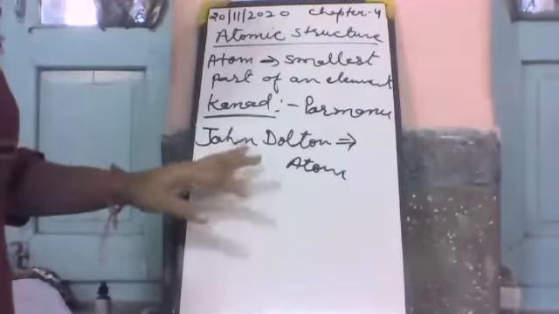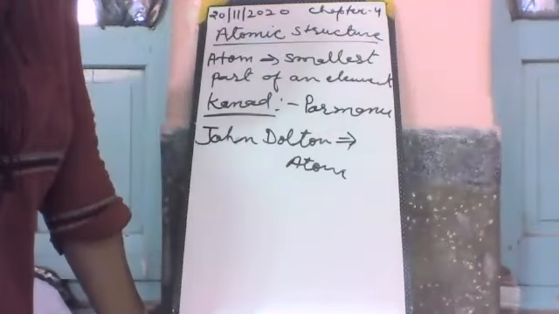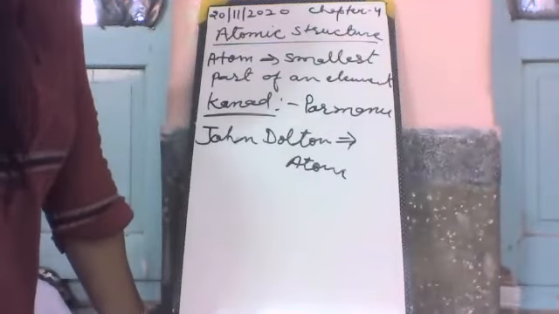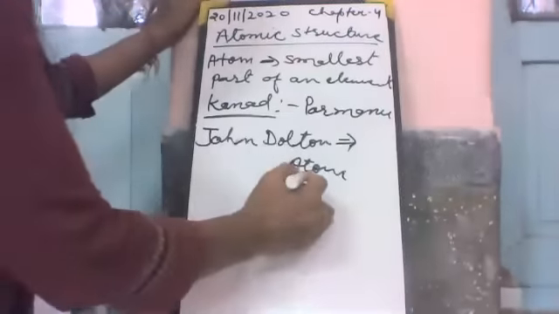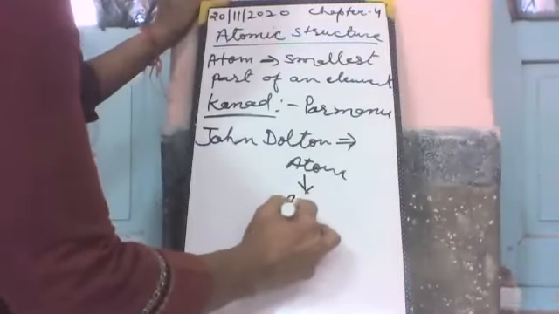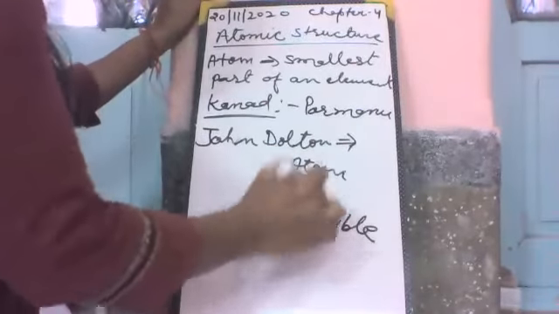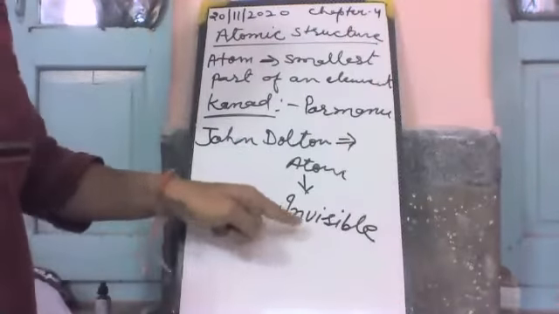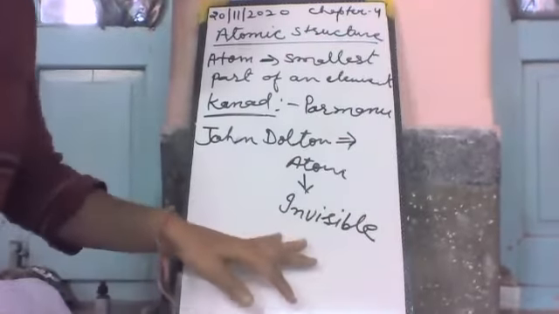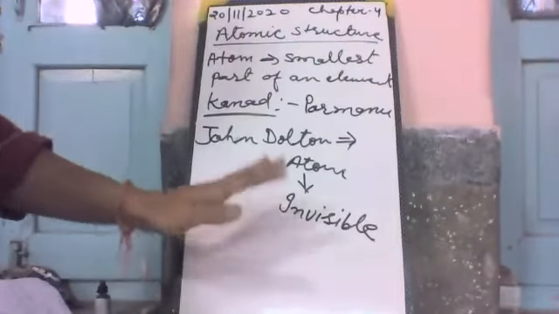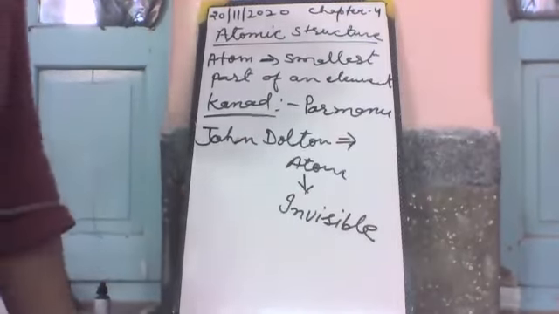Who gave the name atom? John Dalton gave the smallest particle the name atom. The meaning of this atom is invisible. It means we cannot see these particles with our naked eyes, so they are known as invisible particles.